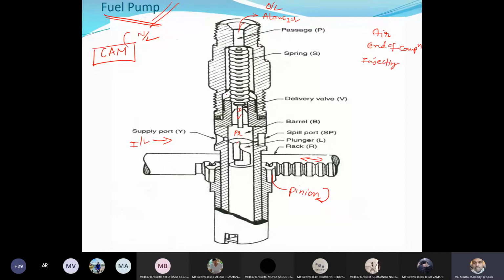When the plunger is at the bottom, at this instant of time, is the supply port covered or uncovered? Is it open or closed?